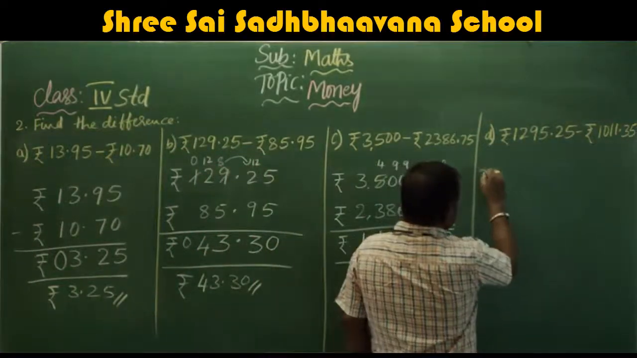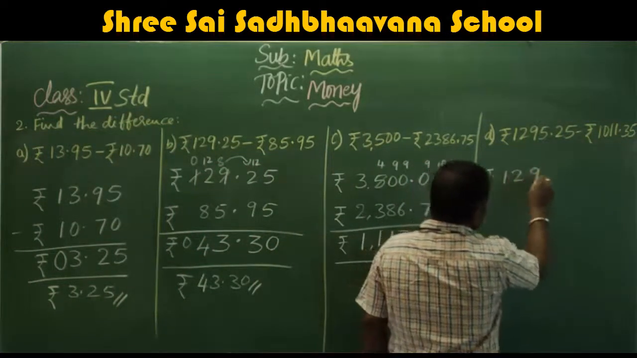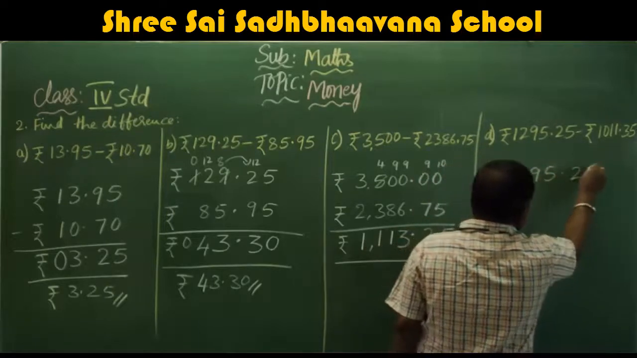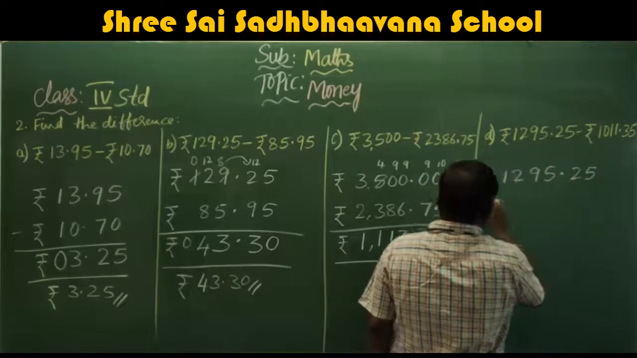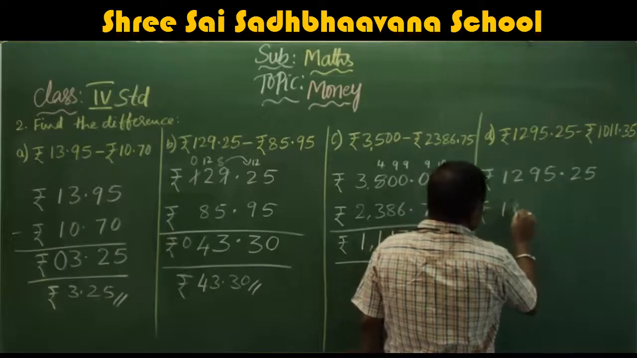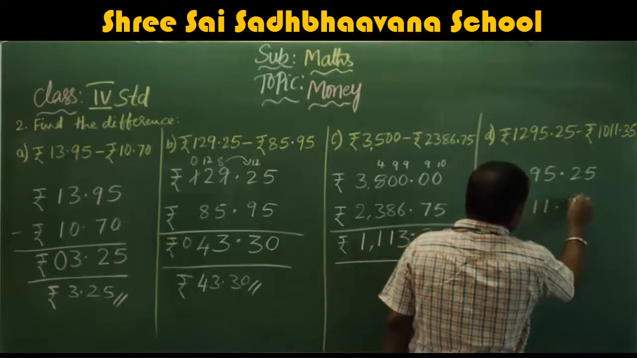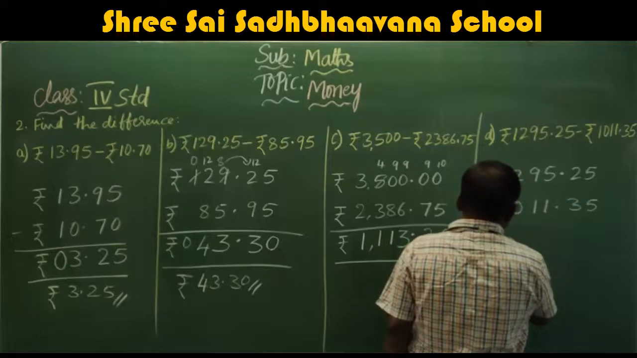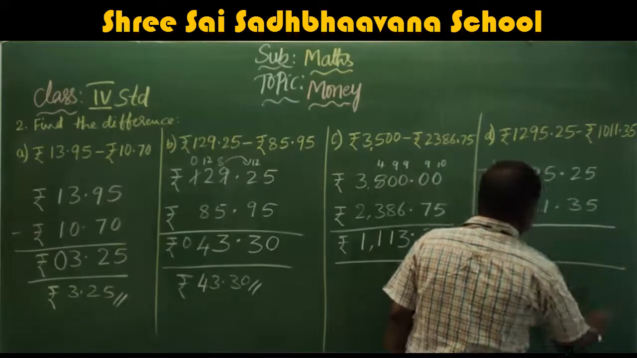Rupees 1,295.40. 25. Rupees 1011.35. Subtract.